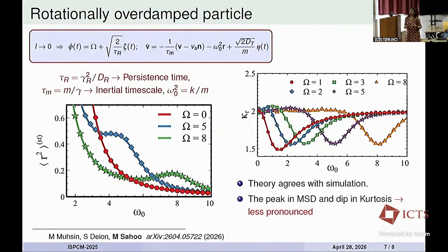But the peak and the dip were less pronounced compared to the case in the presence of rotational inertia. So we can see that chiral particles are very responsive to the confinement or boundary, and that is why whenever a kind of synchronization happens, we see this interesting behavior.